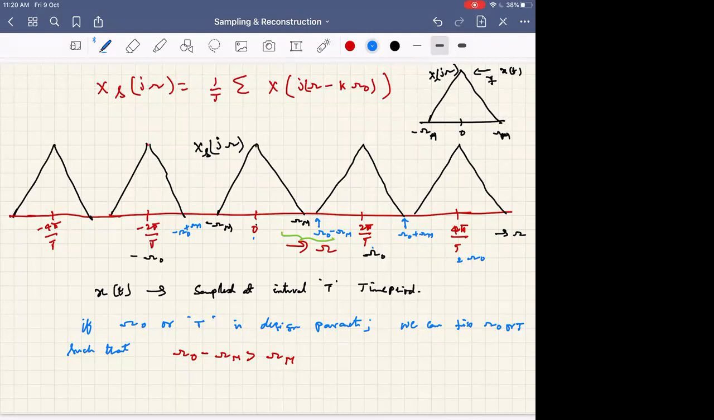Okay, so this implies omega naught has to be greater than 2 omega m, in the worst case greater than or equal to. This is said to be the Nyquist rate. And this is the sampling frequency. The name usually given for omega naught here is sampling frequency, usually represented with omega s.